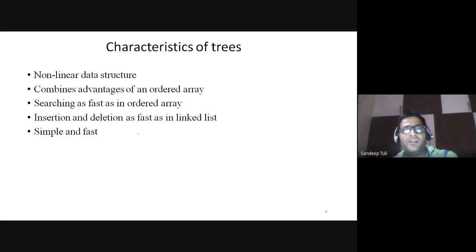So definitely वही हमने binary search में किया था actually. We divided the whole array into two parts, either the left part or the right part. So हमने automatically उसको half में divide कर दिया पूरे tree को. So searching will be very fast. Other than searching, insertion and deletion will also be fast in this, if we compare it with the array. And it is simple and definitely it is fast.